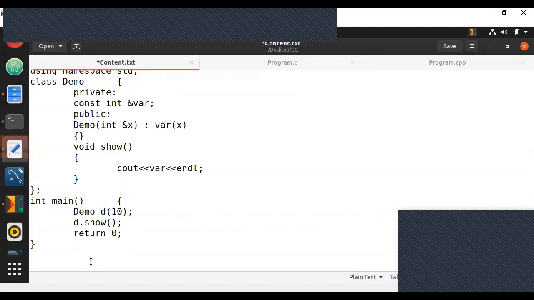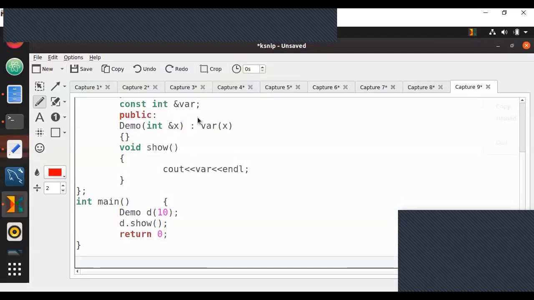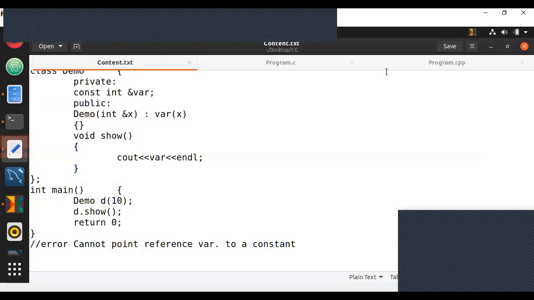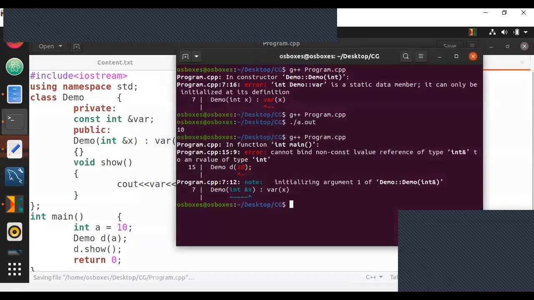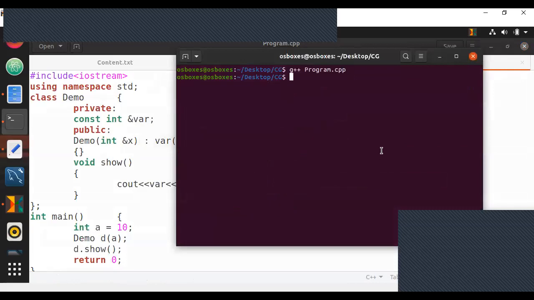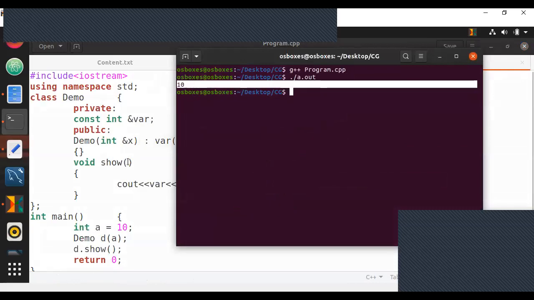So one way to solve this is, let me write here again. The error you get is: cannot point reference variable to a constant. So if you make a small change here, that is, instead of 10, write a here and give something like int a equals 10. And if you try to compile and run this, you're going to get the output as 10.